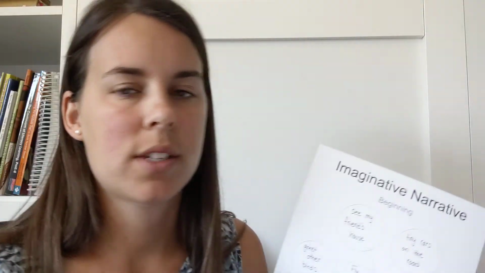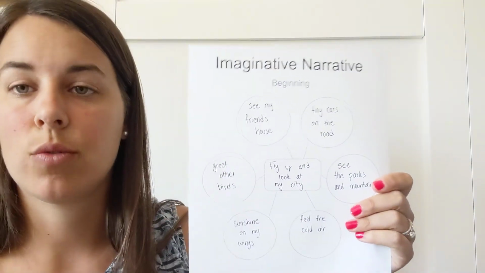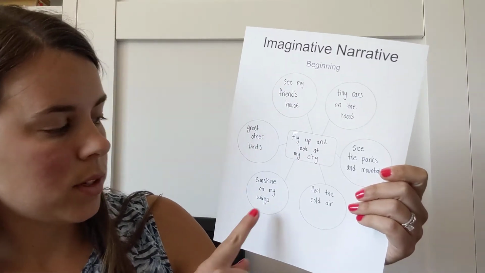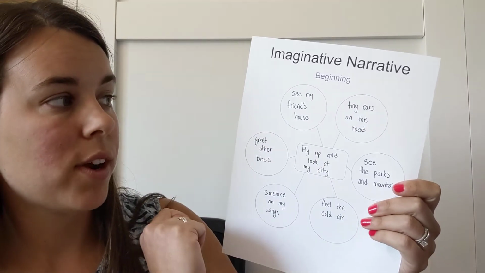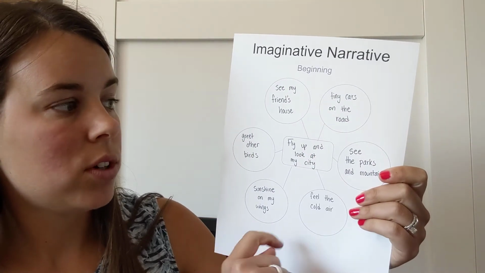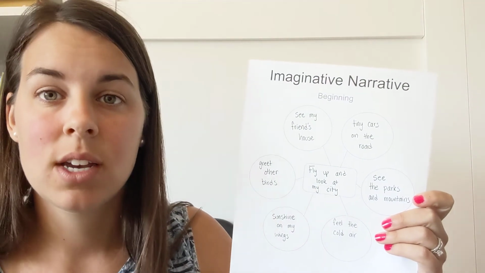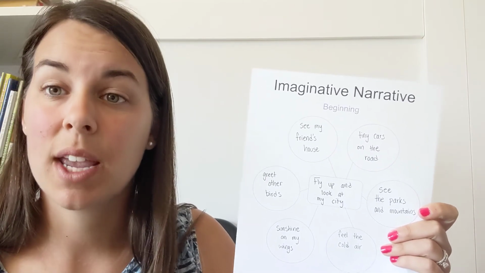So remember, this is the beginning of my imaginative story, right? I picked from my second step, fly and look at my city, and I put that in the center. And then I came up with all kinds of details of what I would see, what I would feel, what I would hear. So I would feel the cool air, I would feel the sunshine on my wings, I would maybe greet other birds, I could maybe see my friend's house, I could see tiny cars on the road, and I could see the parks and the mountains. So all of these details about all of my senses are really going to help set the stage. And then I'm going to go ahead and do that with my middle and my ending, okay?